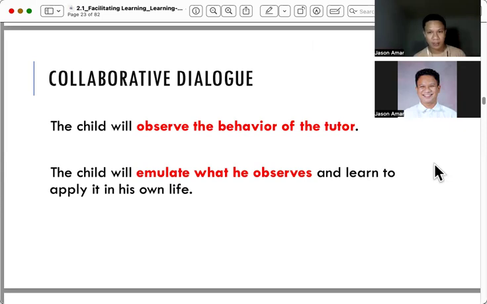The tutor, we're not talking here, but someone who is teaching. The tutor means someone telling or teaching him or her about the concept. This is a spoon, this is a fork, this is what we use to eat, this is a slipper, and so on and so forth. After they have observed that, at a certain age, they will emulate. They are going to apply this in their own life. They apply what they have observed.